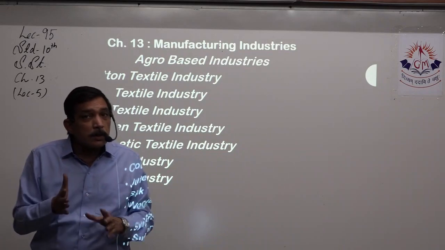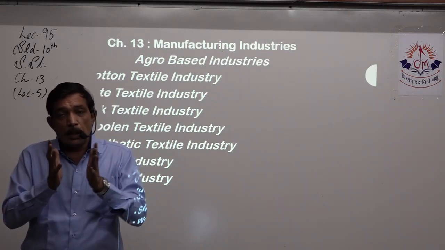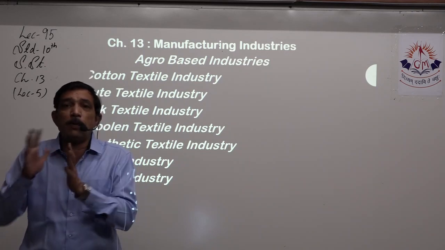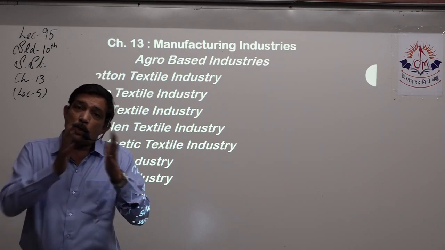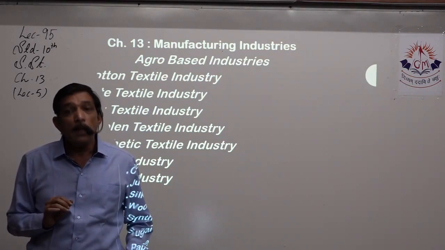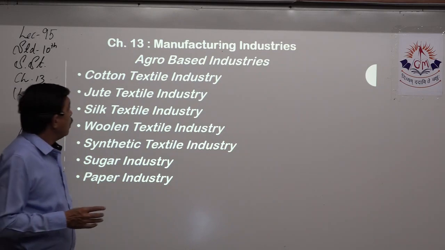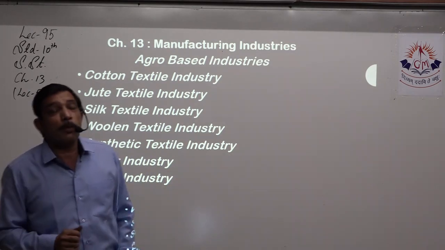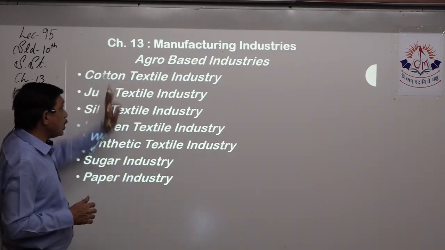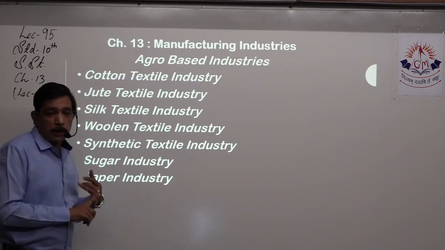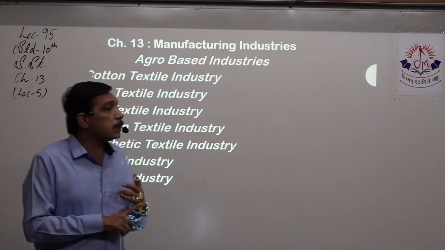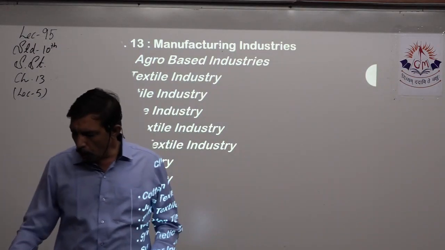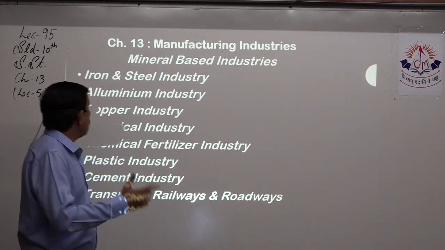So it is very necessary for you to know all the cities that are the center of that particular industry, so that if one place is not available, you already have a choice that you can mark up somewhere else in the map. So it is very important to memorize all the centers of that particular industry. In agro-based industry, we learned all this: cotton textile, jute textile, silk textile, woolen textile, synthetic textile, sugar industry, and paper industry. Right? In mineral-based, we learned lots of minerals.